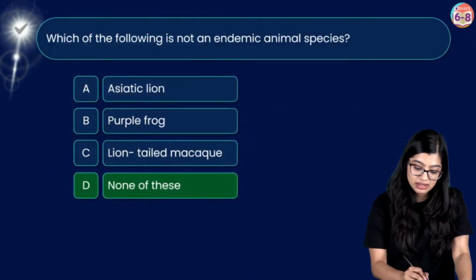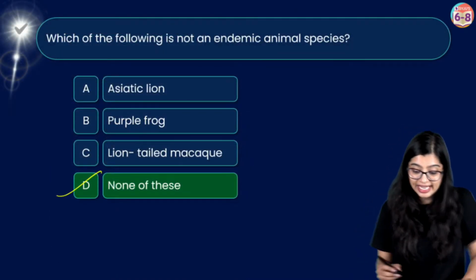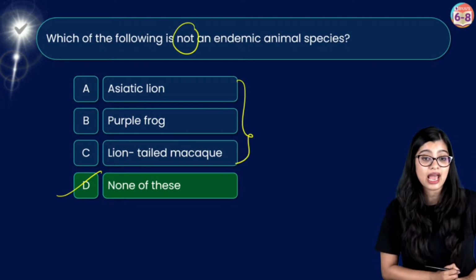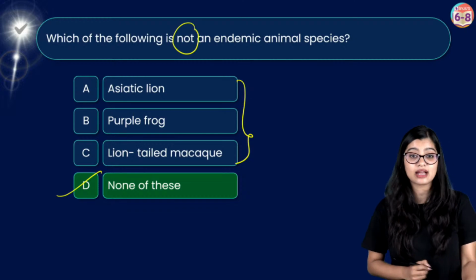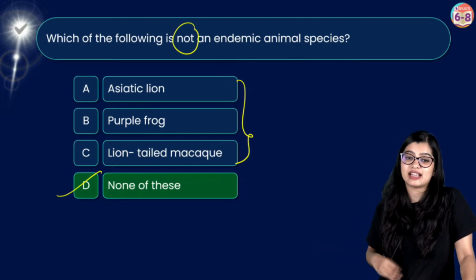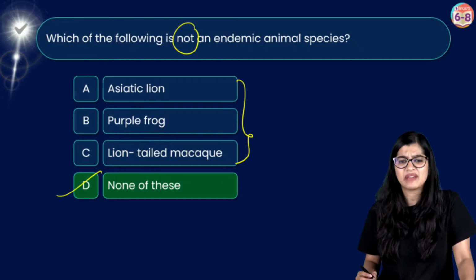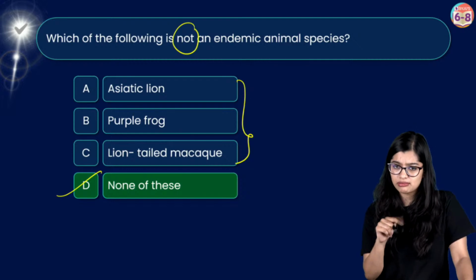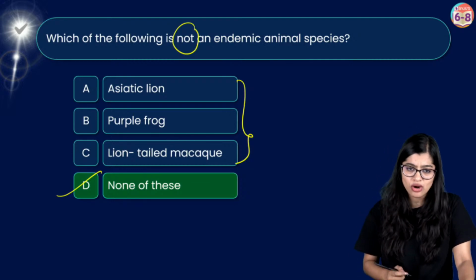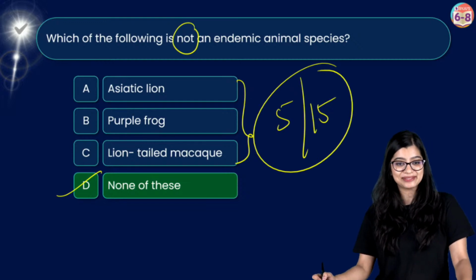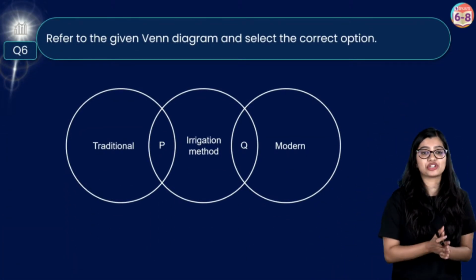That means what? Correct answer is none of the above. It says which is not an endemic species. That means all these three are endemic. So in this case, correct answer is option D. Now it was a slight percentage. 1% difference was there, so I will give you marks, right? I'll give you marks for this even though some slight percentage of you went wrong, which is why in this case all of you have got 5 out of 15. Yes?